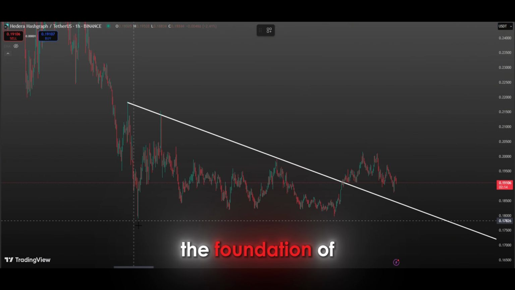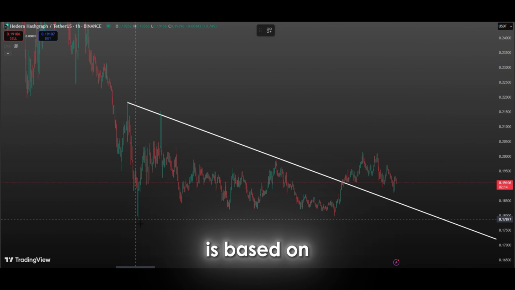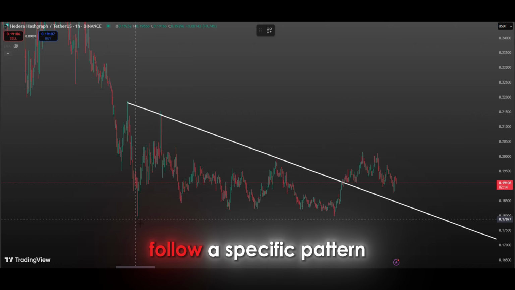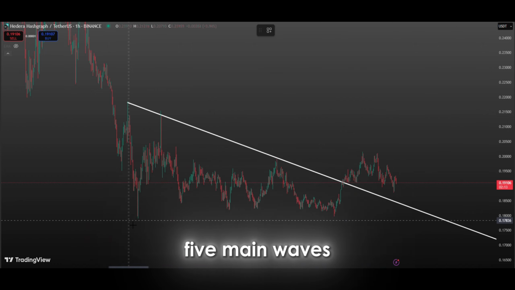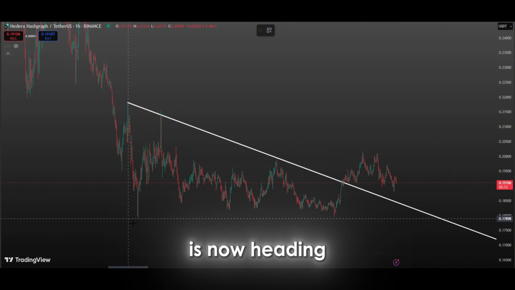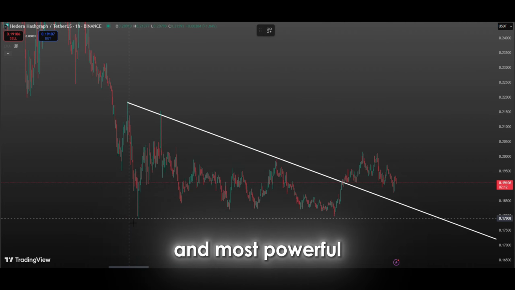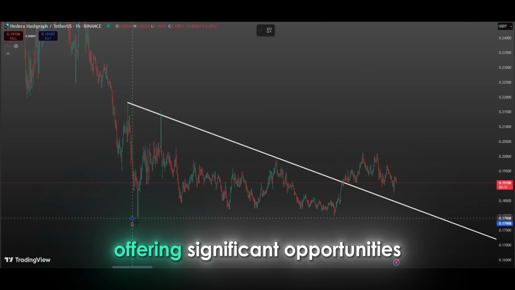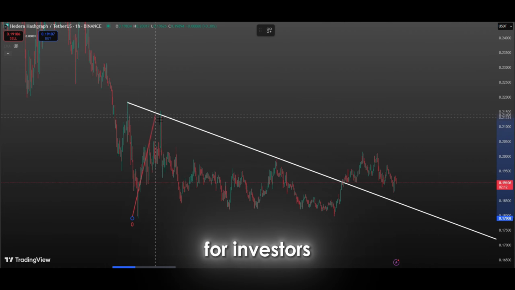Keep watching. The foundation of Elliott wave theory is based on the idea that market movements follow a specific pattern and consist of 5 main waves. The first 2 waves have been completed, and the price is now heading towards the third wave. This phase typically includes the largest and most powerful price movements, offering significant opportunities for investors.